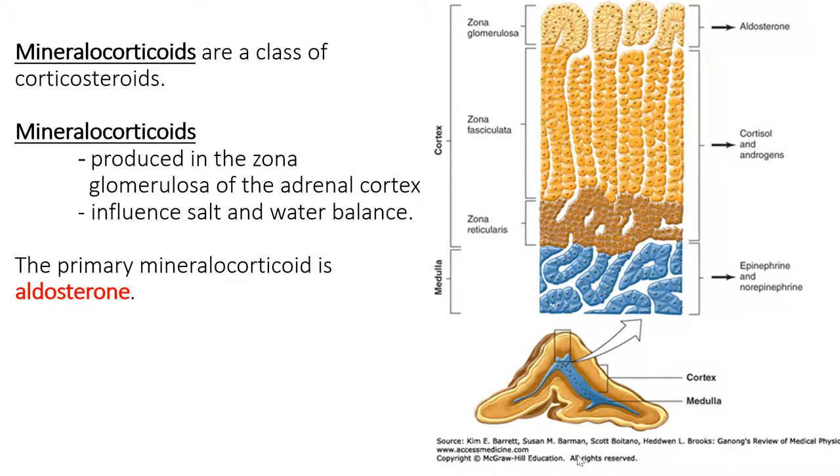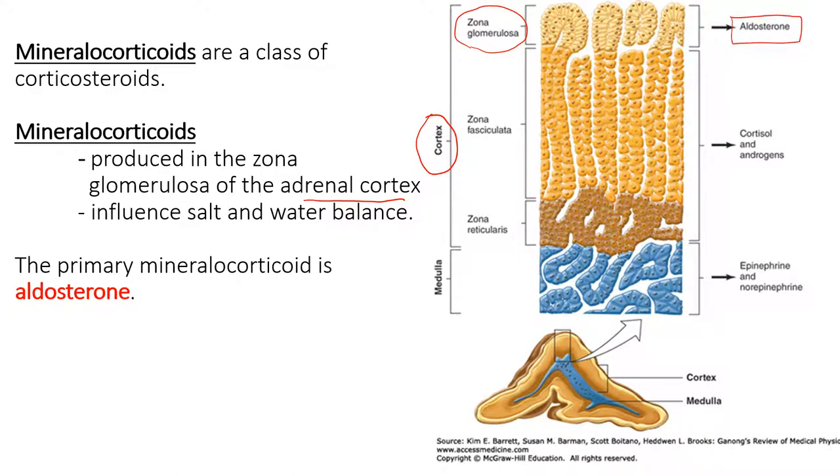So mineral corticoids are, again, a type of corticosteroid. There are many types of corticosteroids, and mineral corticoids just fall under one of those. Mineral corticoids are produced in the adrenal cortex, specifically in the zona glomerulosa region. When you're looking at the cortex from superficial to deep, the zona glomerulosa is the upper portion of the cortex, and that is where aldosterone, a mineral corticoid, gets secreted.